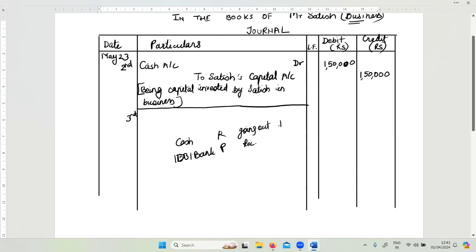Cash is going out, so it will be credit, and the receiver's account is always debit. So I know what is debit and credit in this particular transaction, correct? Cash is going to be credited and IDBI Bank is going to be debited because it is the receiver, right? Now, this same rough work which I've done,